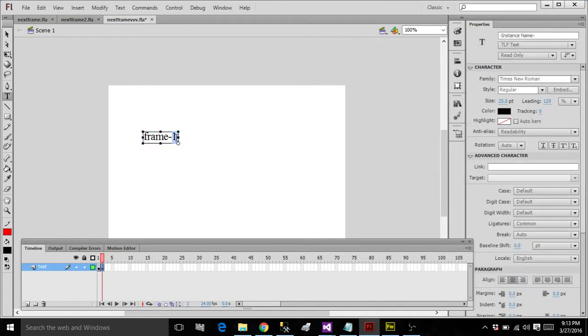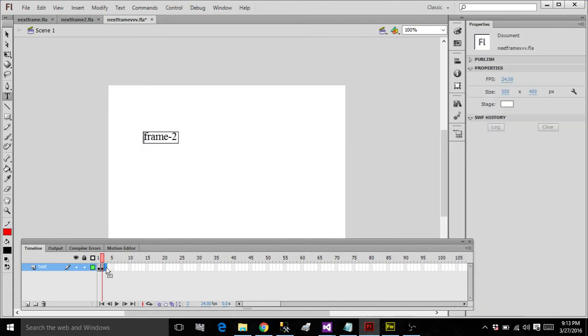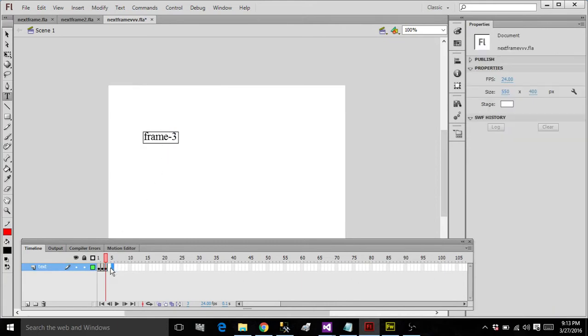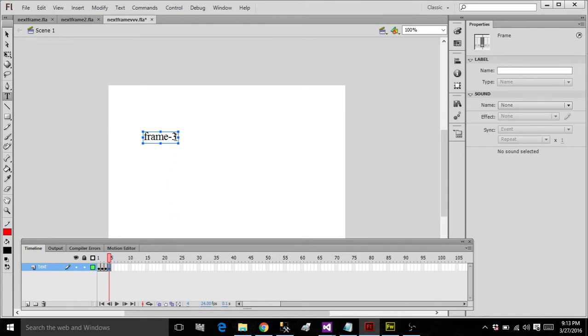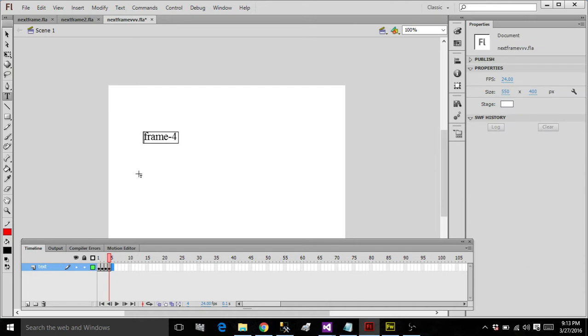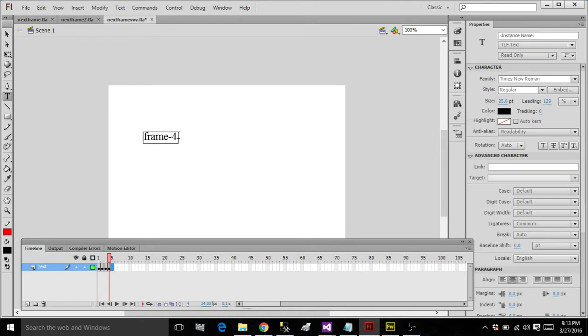Next go to the next frame and hit F6, or since you are using the latest Adobe apps, use Function F6 to get a keyframe, and rename it, edit it as frame 2. Go to frame 3 and put the same code, paste it, F6. Go to frame 4, Function F6, same thing, and make it as frame 4, and make the 5th one frame 5.